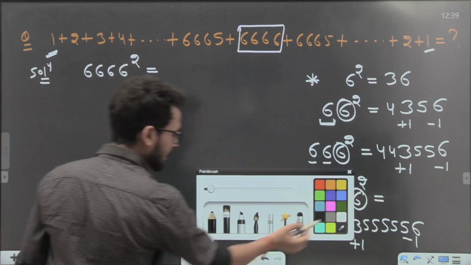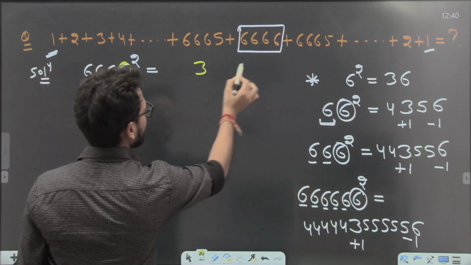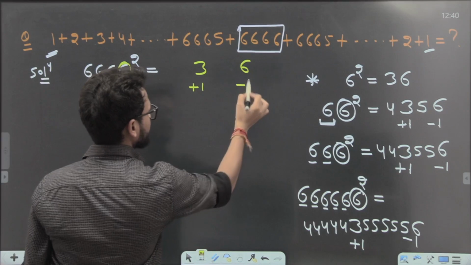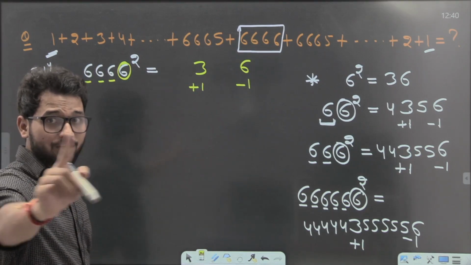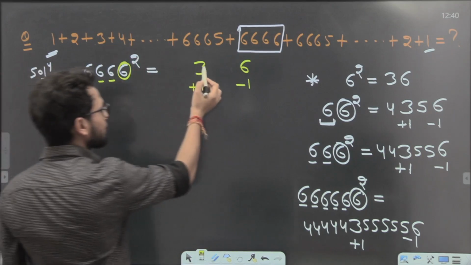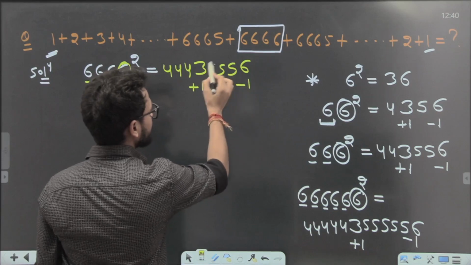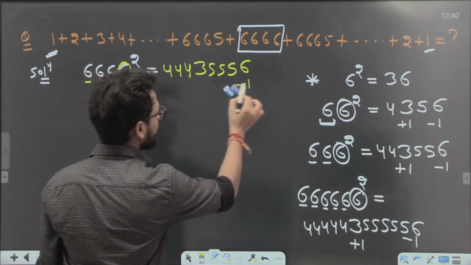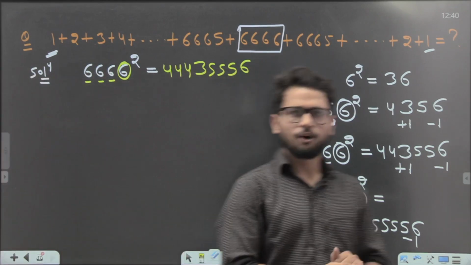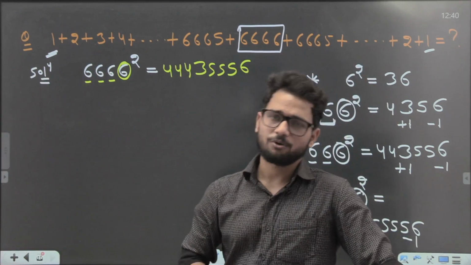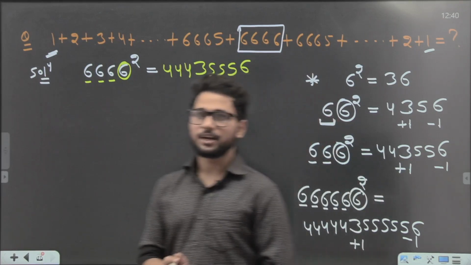Now come back to the question. What is my question? Do the square of the number. 6 square is 36. Here plus 1 and there minus 1. How many 6s are free? Tell me how many 6s are free, guys. You will say 3 6s are free. For 3 6s, 3 times add and 3 times subtract. This is the answer. Got my point or not, everybody? Everybody got my point very politely and very nicely. Now, what is the next point in this chapter?